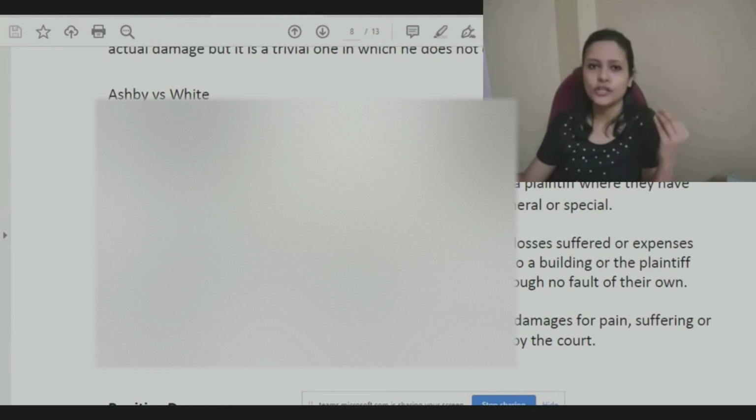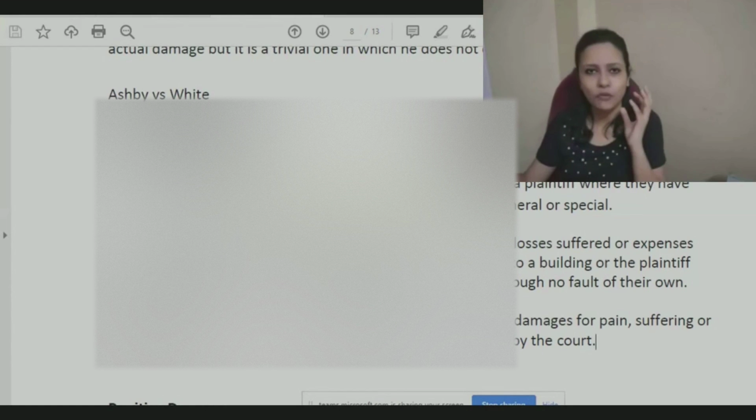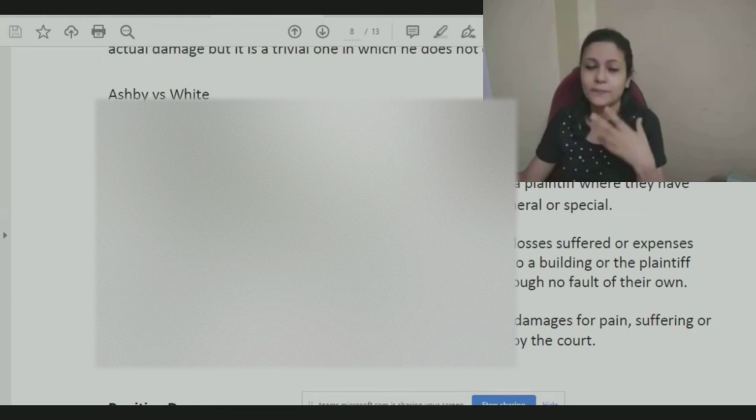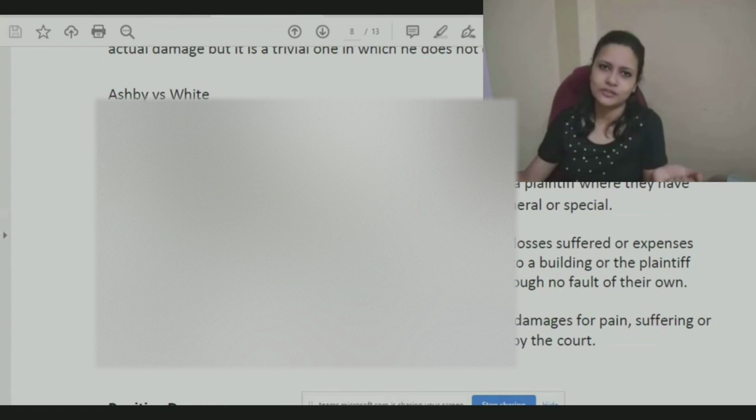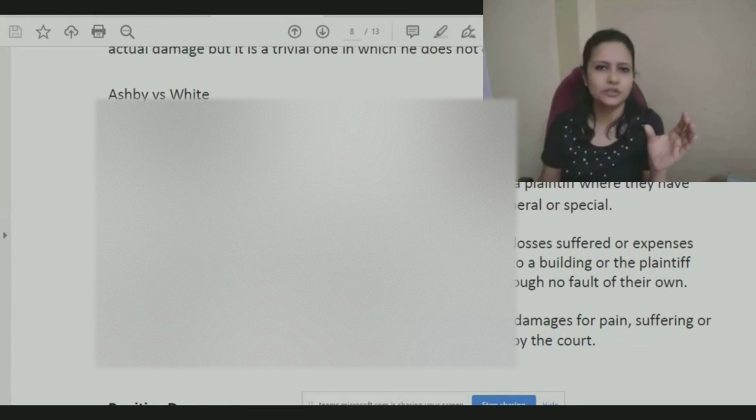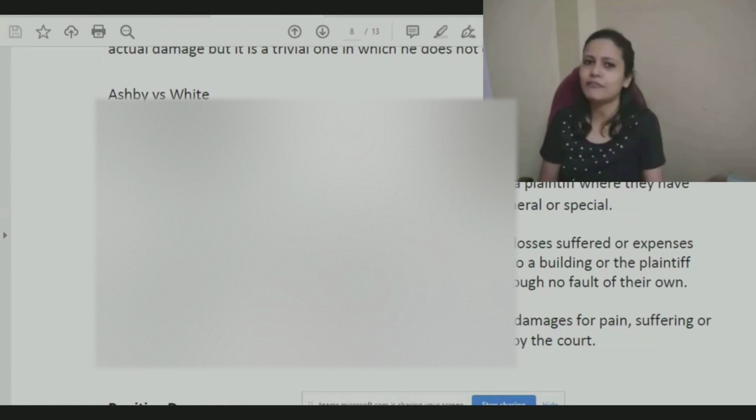It was not just that your right was violated. Apart from that, you have also suffered some injury or loss. As a result, we are going to pay you a substantial amount of compensation, or a considerable amount of compensation. But while paying it, a certain amount is for medical expenses and the remaining amount is for the general issues you are suffering, the general discomfort you are going through. For that, we have made this payment.